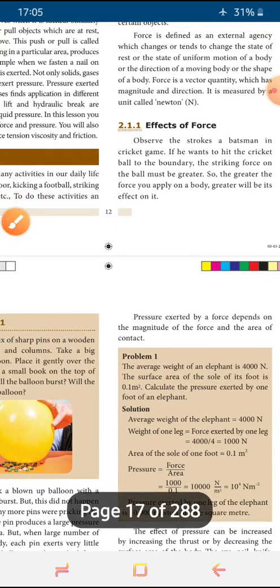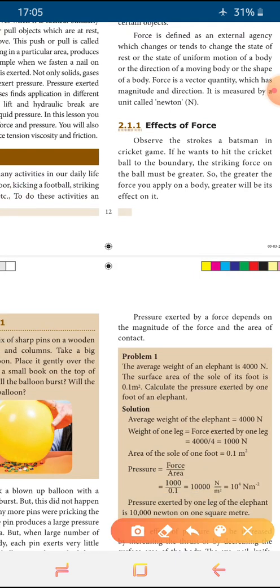The next question is on the next page, above problem one, from here to here. So what are the things that pressure depends on? Or pressure exerted by the force depends on what? This is the question. You mark this answer. So 5 questions you marked. These 5 questions can be taken as homework. So go through that. Then you do your homework part. Okay. And about pressure given by the air and remaining things we will discuss in the next class.